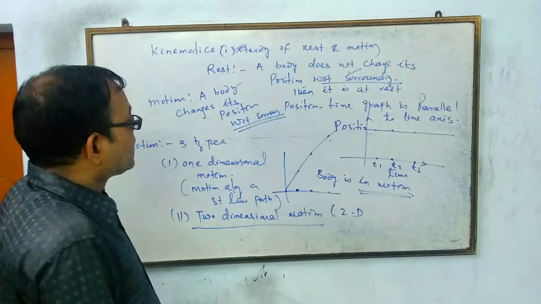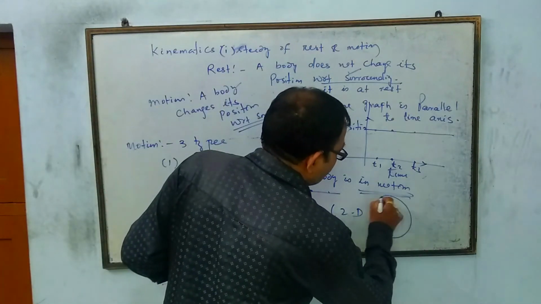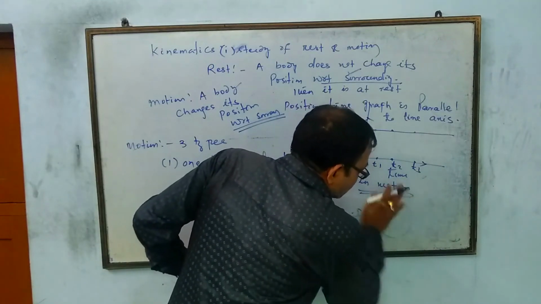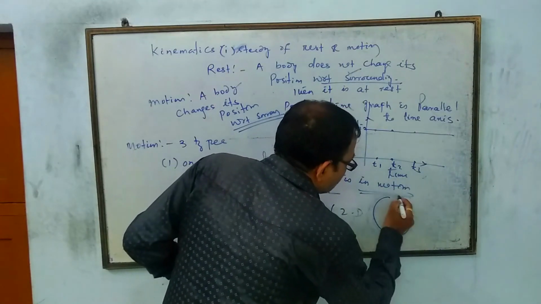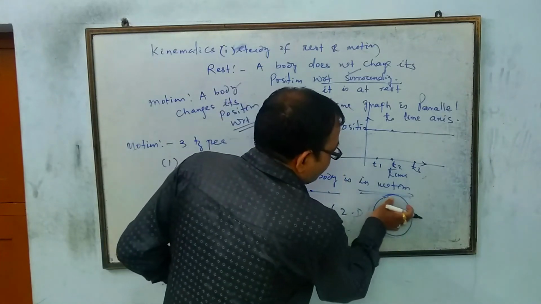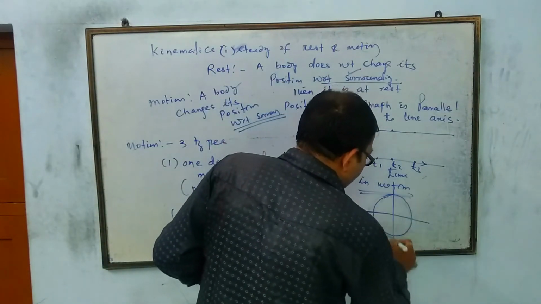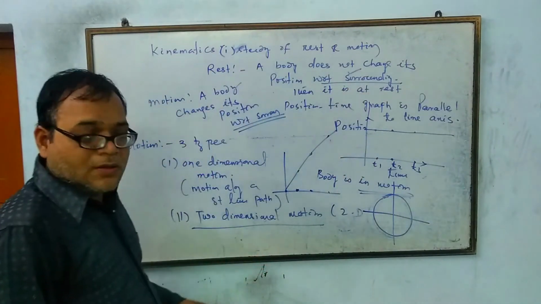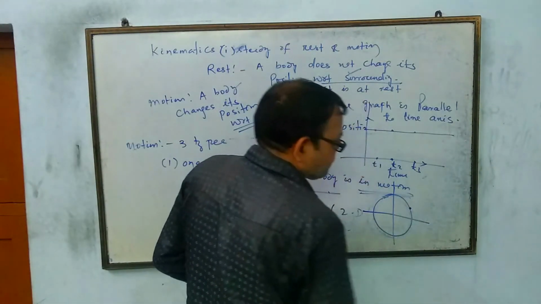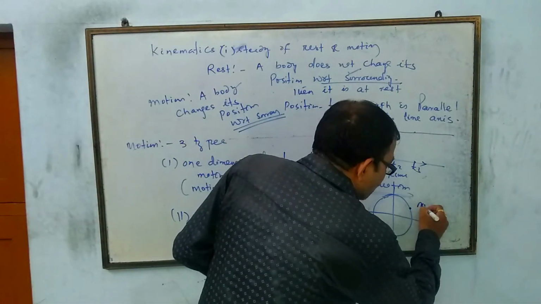Let us take the motion of the body along a circle. If I say the motion of the body is along a circle, that means at each and every point, if I draw the x-axis and y-axis, then when the body is at this position, we require the coordinates x1, y1.